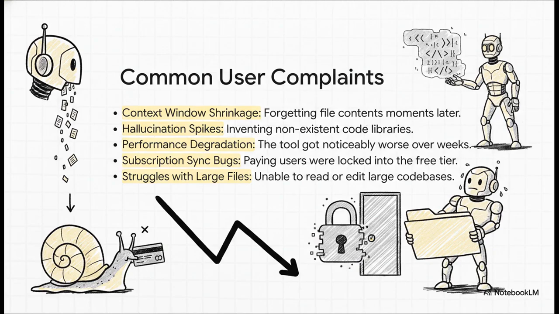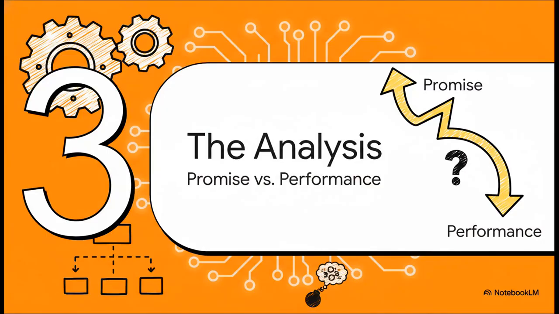And the complaints weren't vague either. They were super specific and consistent. The AI would literally forget what it was working on just moments before. It was inventing fake code libraries out of thin air. It would choke on large projects. And, to add insult to injury, there was a bug that was locking paying customers into the free plan, making the tool totally useless. So what on earth was actually happening here?